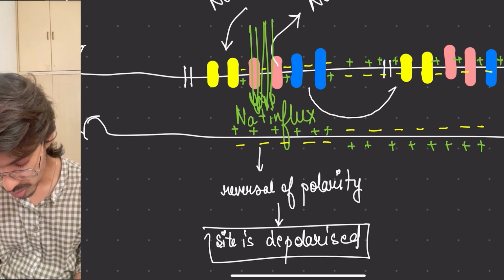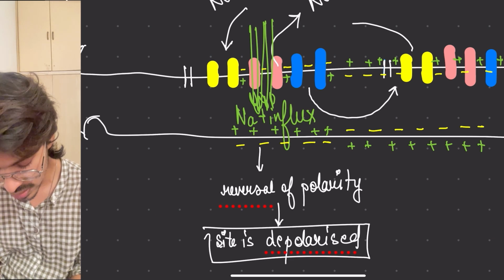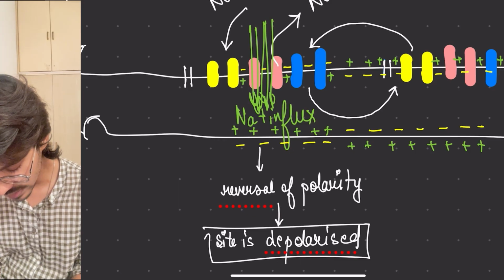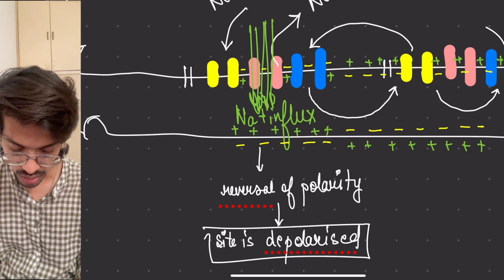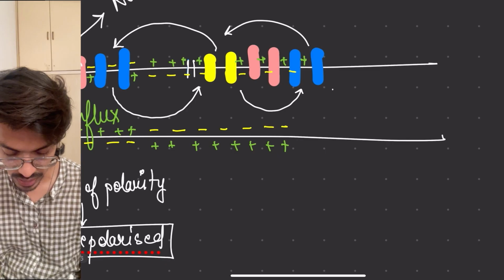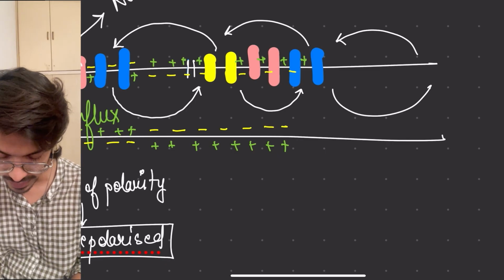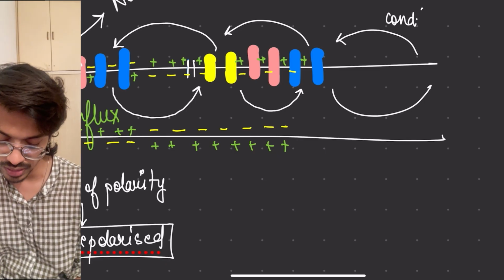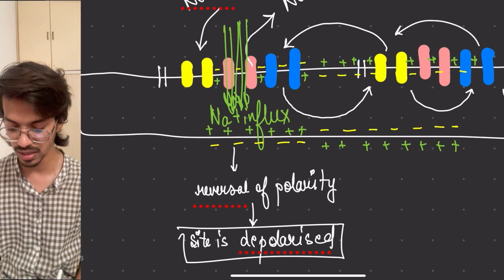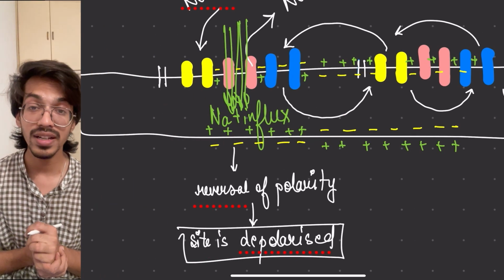And this area, what will happen? The positive charge will move towards the next negative. This will come back to this side. And this is how the impulse will keep on generating till the end. So this is how it will conduct. Conduction will take place.